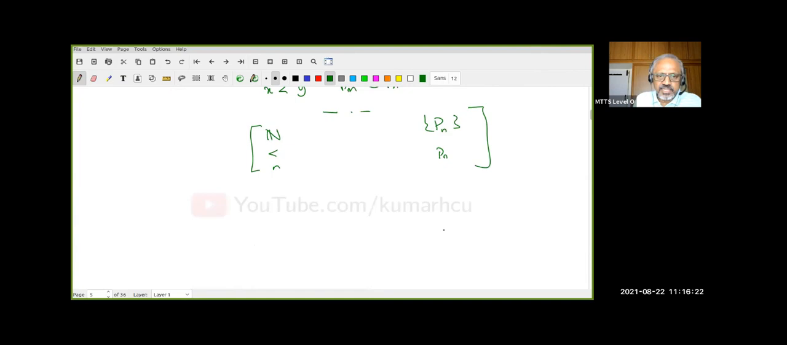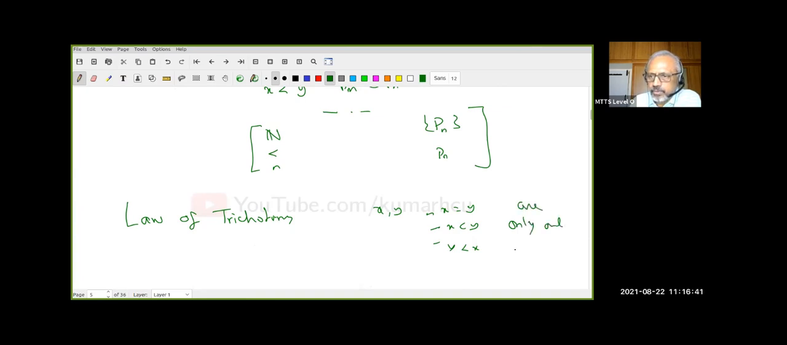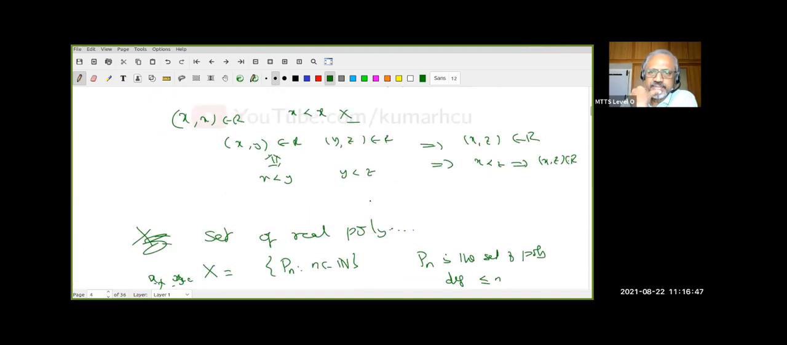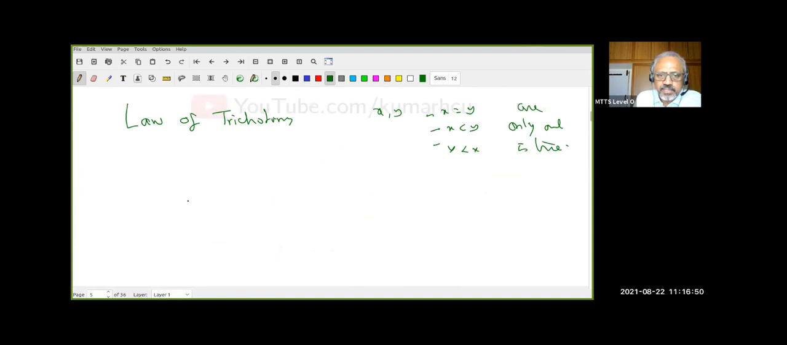Now, there is a law of trichotomy. You know, in real analysis, what is called law of trichotomy? If you give me two numbers, either x must be y, or x is less than y, or y is less than x. And one of them happens, and only one of them happens. Right? Do you see that? That's what we have written.